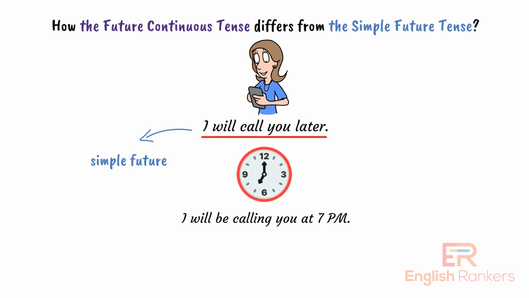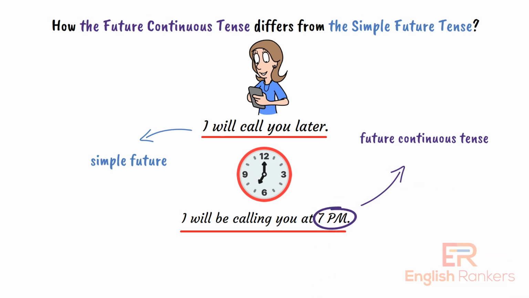Now, in the second example, using the future continuous tense, you are not just saying that you will call, but you are also emphasizing that the action of calling will be happening at a specific time in the future. That is, at 7 p.m. The tense conveys that at 7 p.m., you will be in the middle of the action.